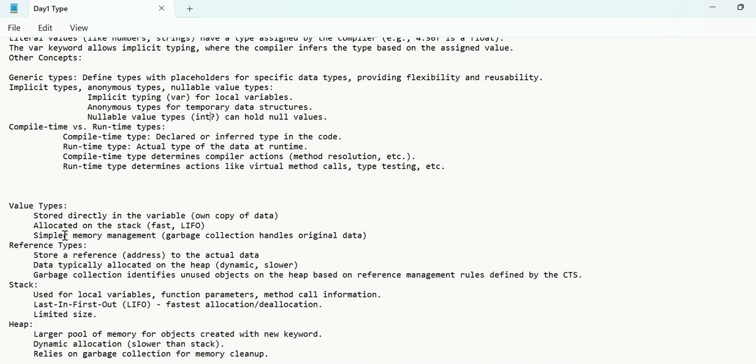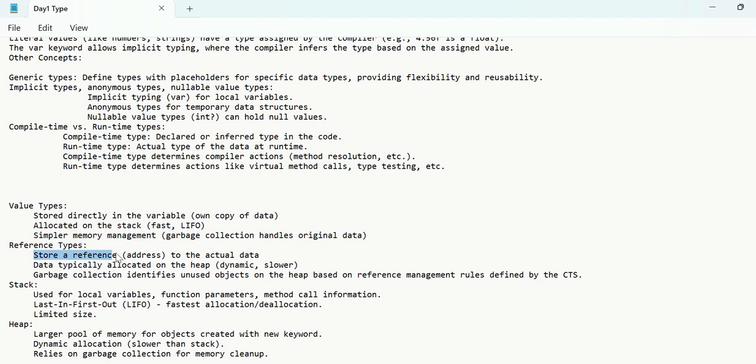I have more points if you want to see. Here, as I told, value types are stored directly in the variable and its own copy of data is stored on the stack. So as I said, value types' memory is allocated on the stack, and the stack, as we know, is simple memory management, and the garbage collector only handles original data.